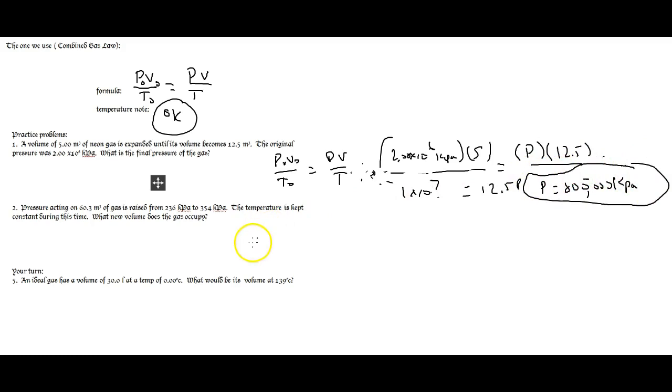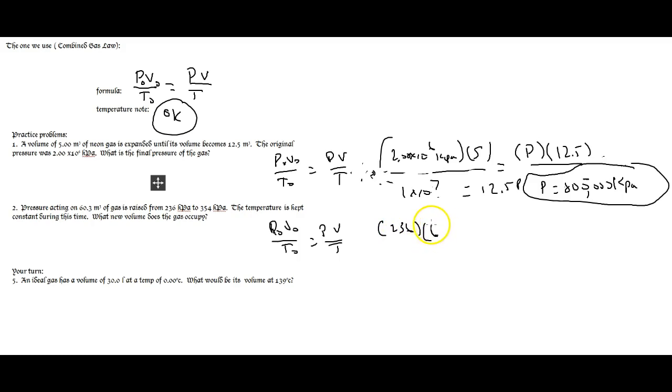All right, let's try the next one. The next one should be very similar. So you try it first, hit the pause button. I'll give you some time. Hit the pause button, and then when you're done, turn it back on. Okay, starting that problem. I got P naught V naught over T naught equals PV over T. And I put my P in, and I get 236 kilopascals.